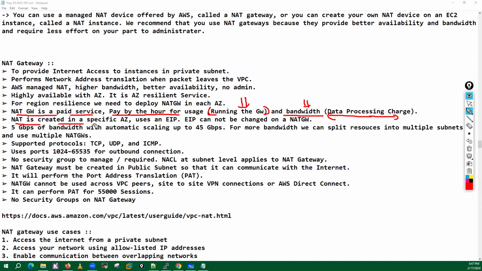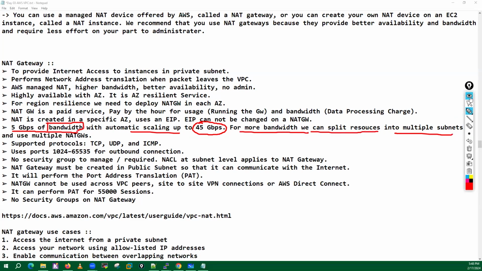NAT is created in a specific AZ and uses an elastic IP address, and the elastic IP address cannot be changed on the NAT gateway. Meaning whatever elastic IP we have allocated, we are not allowed to change it, just remember. Okay, now you will get around 5 Gbps of bandwidth, with automatic scaling up to 45 Gbps. So it is a highly scalable service with regards to bandwidth. Just remember, for more bandwidth, we can split the resources into multiple subnets and use multiple NAT gateways.